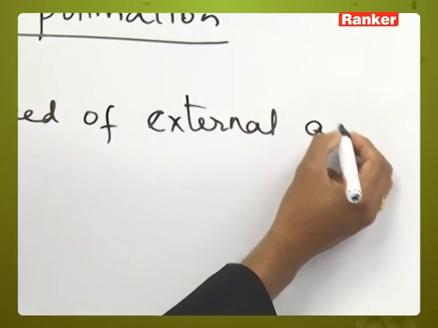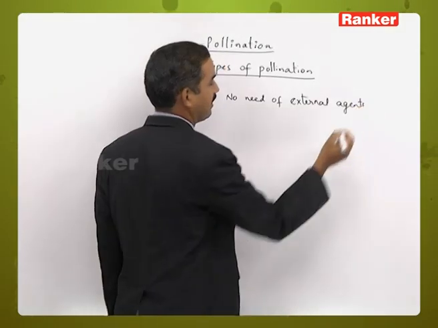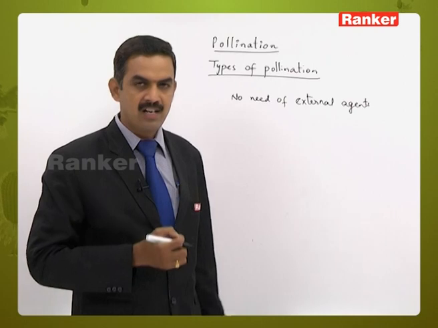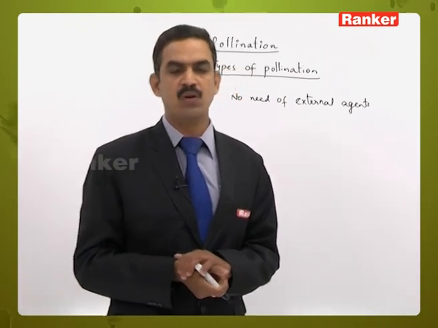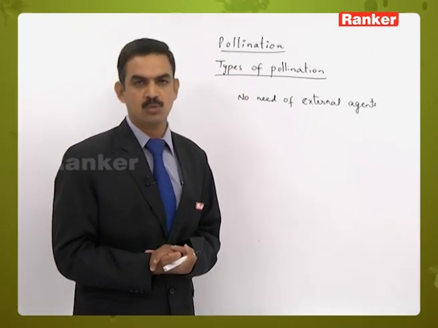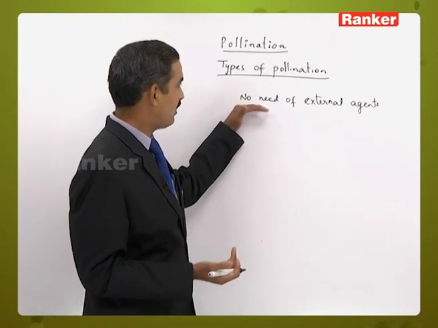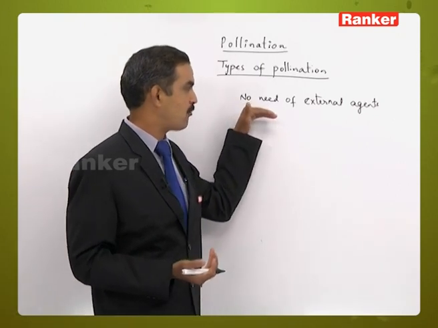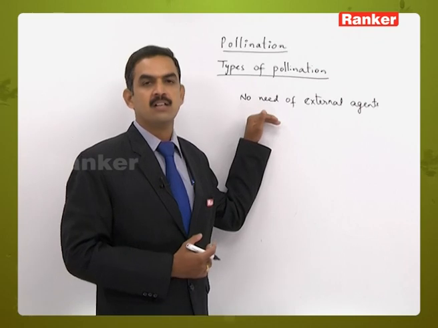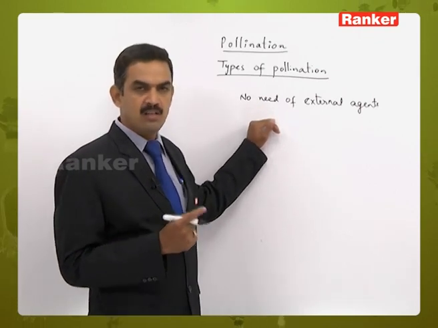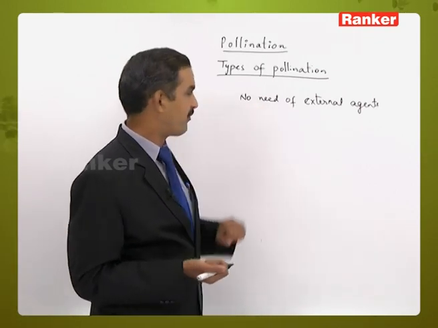What do we mean by external agents? There are some agents or vector-like structures which help in the transfer of pollen grains from anther to the stigma. As self-pollination is taking place, there is no need of transfer of pollen grains over a long distance, so no need of external agents.